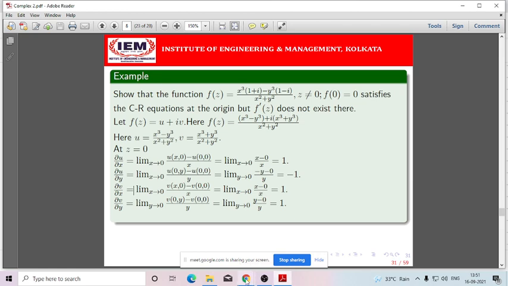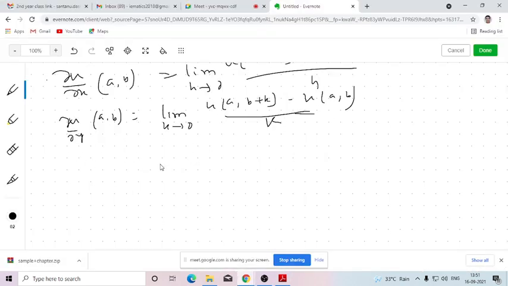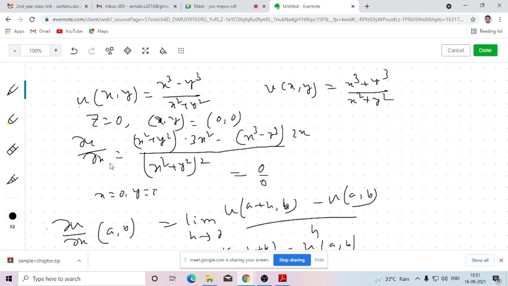Why is this happening? Because here you can find the partial derivatives. I have found out only ∂u/∂x. So similarly you can find ∂v/∂x, ∂v/∂y, ∂u/∂y, and put x equals 0 and y equals 0. You will find that at 0 these are not defined. So since the partial derivatives are not defined at origin, they are not continuous, because if they are continuous, then they must be defined at the given point.